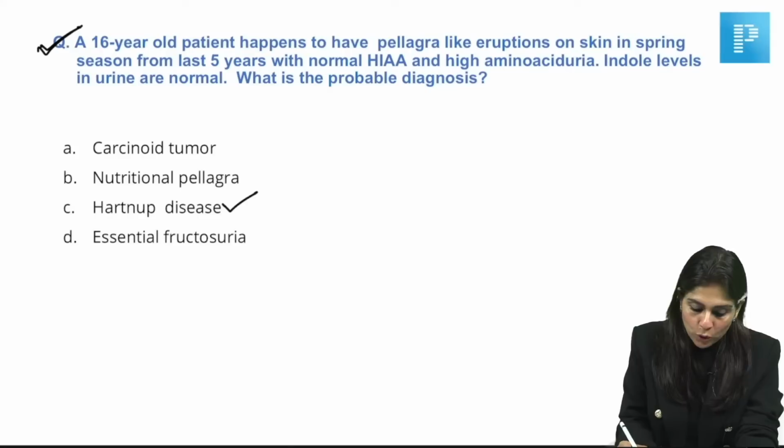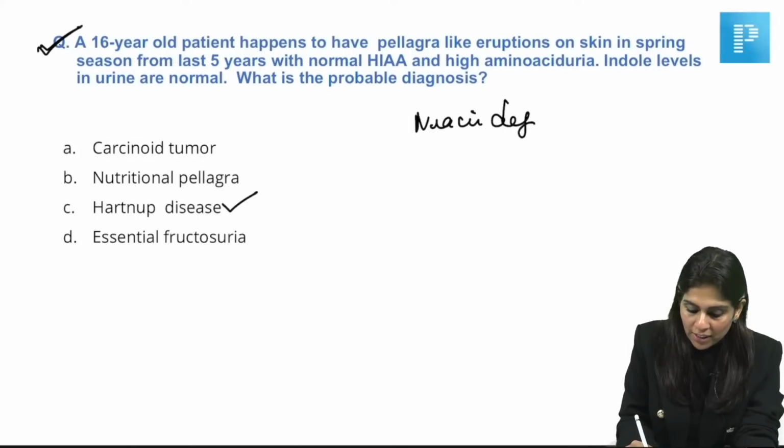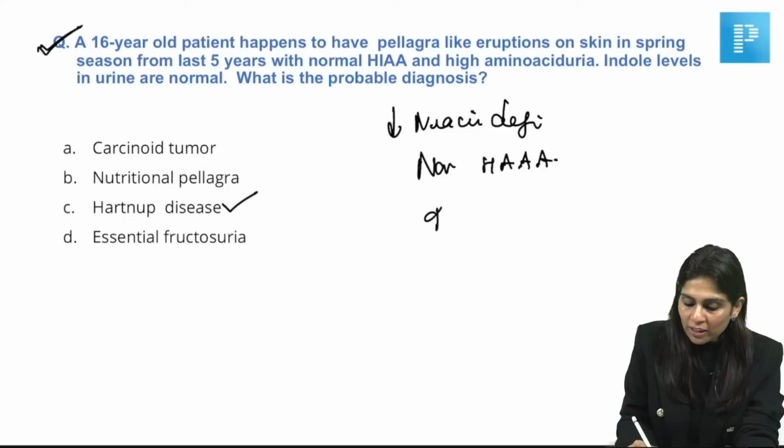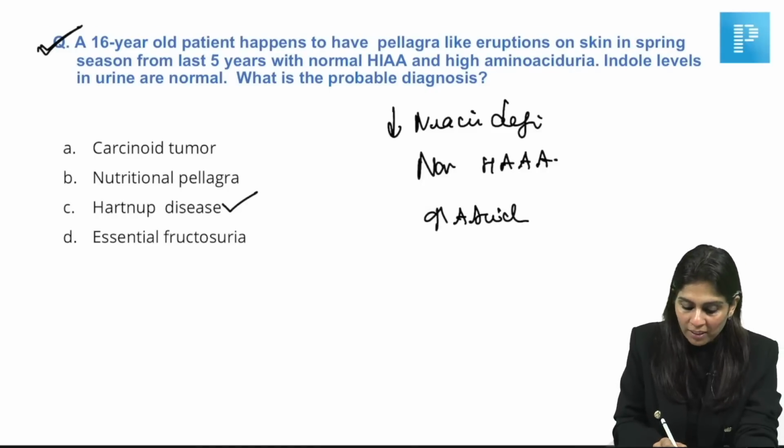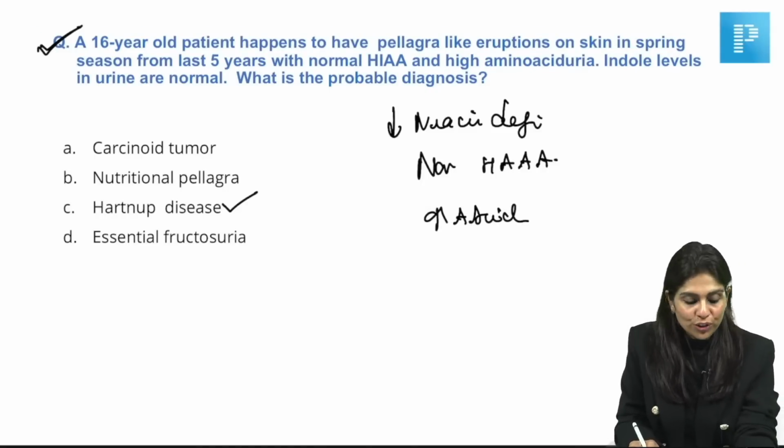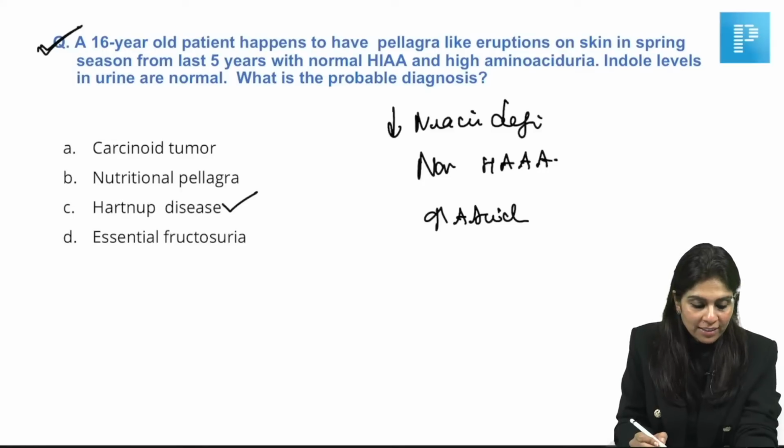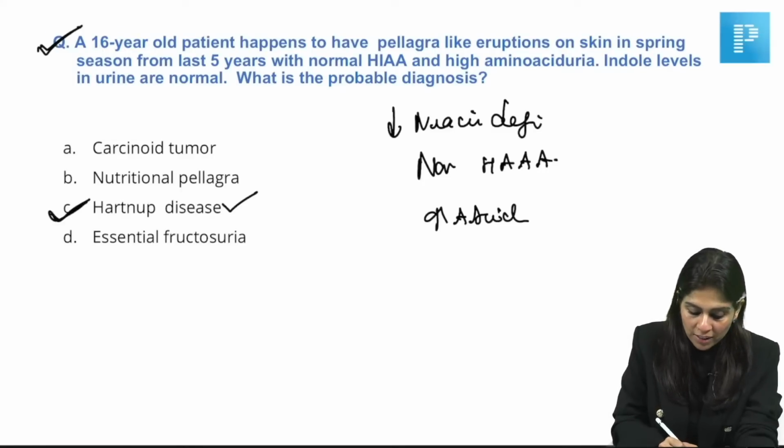Okay. So pellagra-like manifestation, which is nothing but niacin deficiency, is accompanied by normal 5-HIAA and high amino aciduria, right? Indole levels in urine are normal. What is the probable diagnosis? So what would be the right answer? The right answer would be Hartnup's disease.